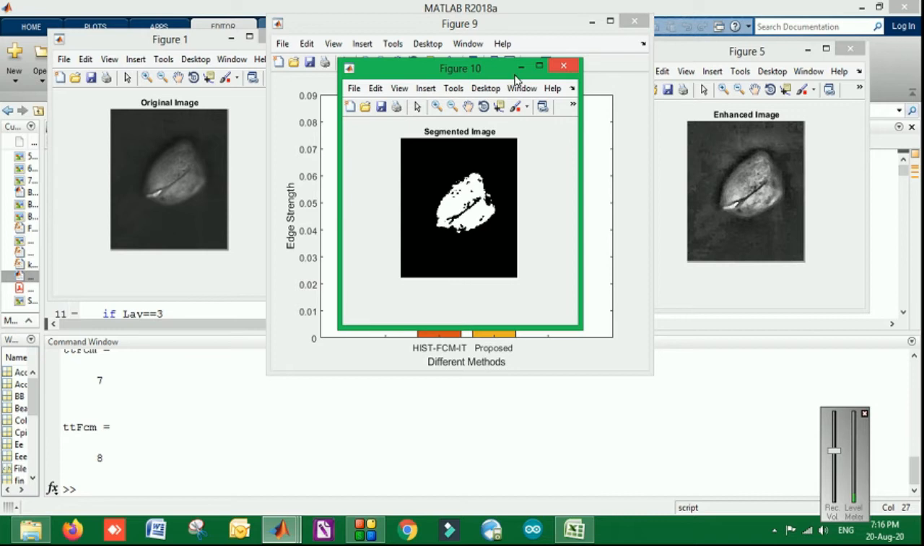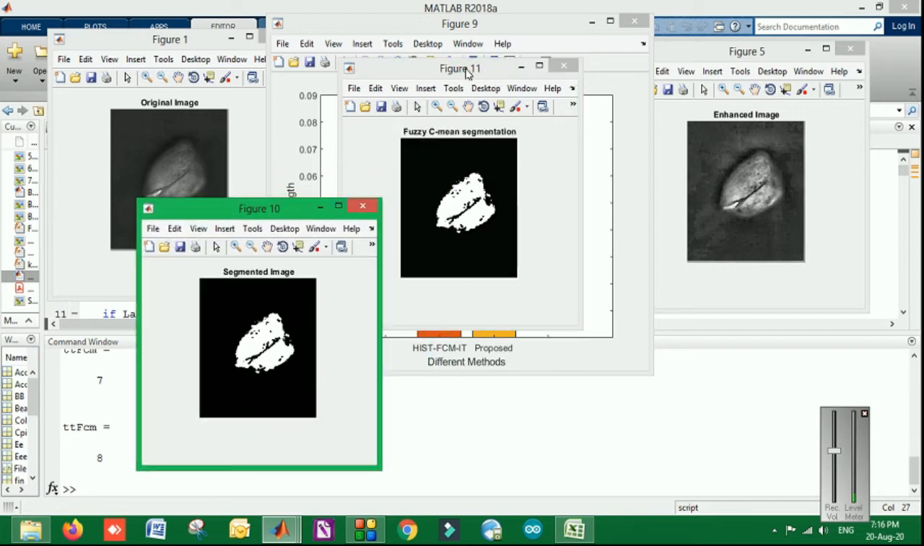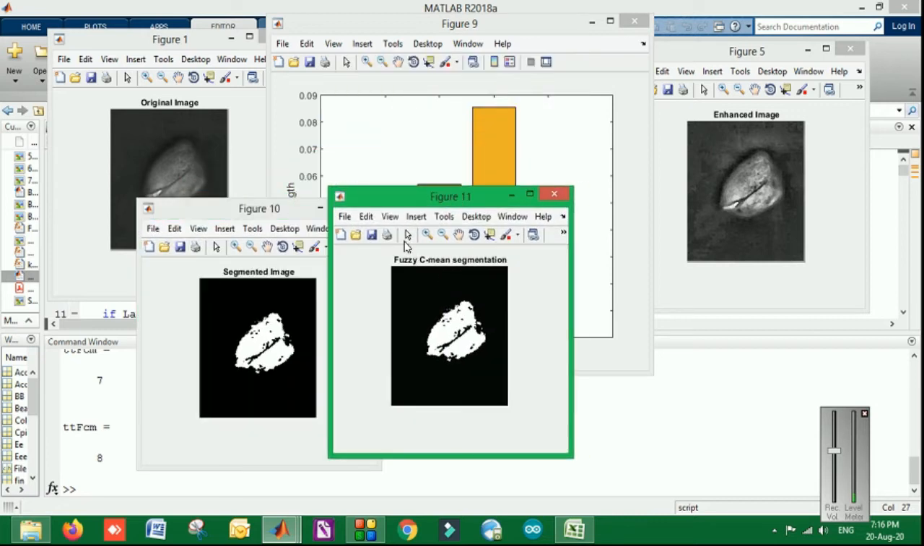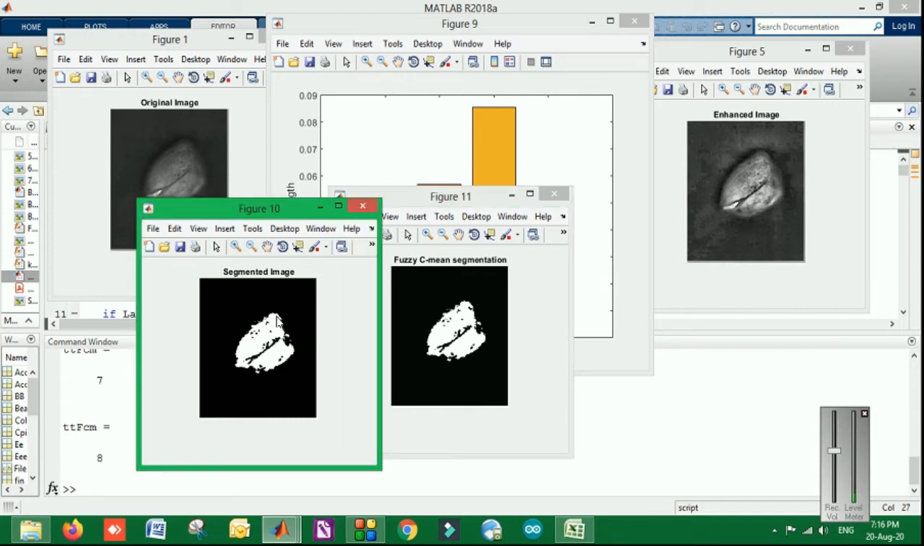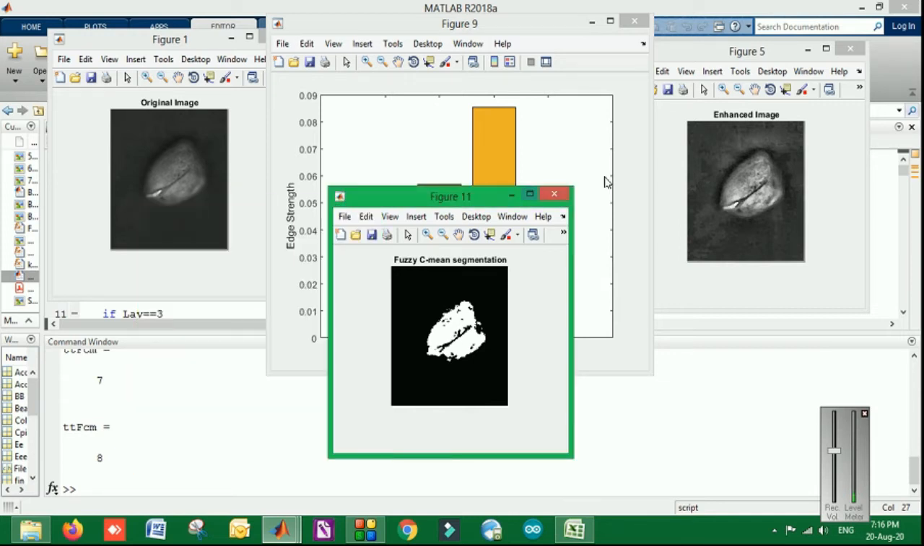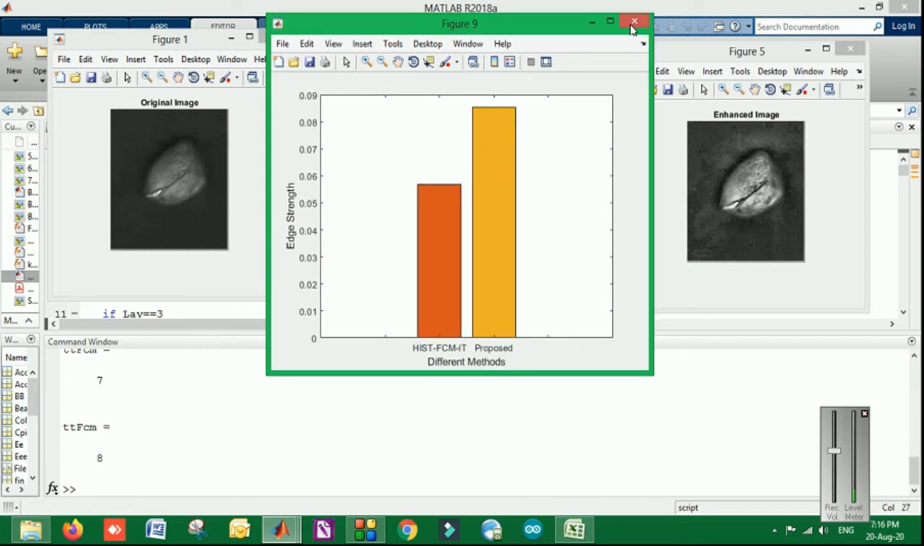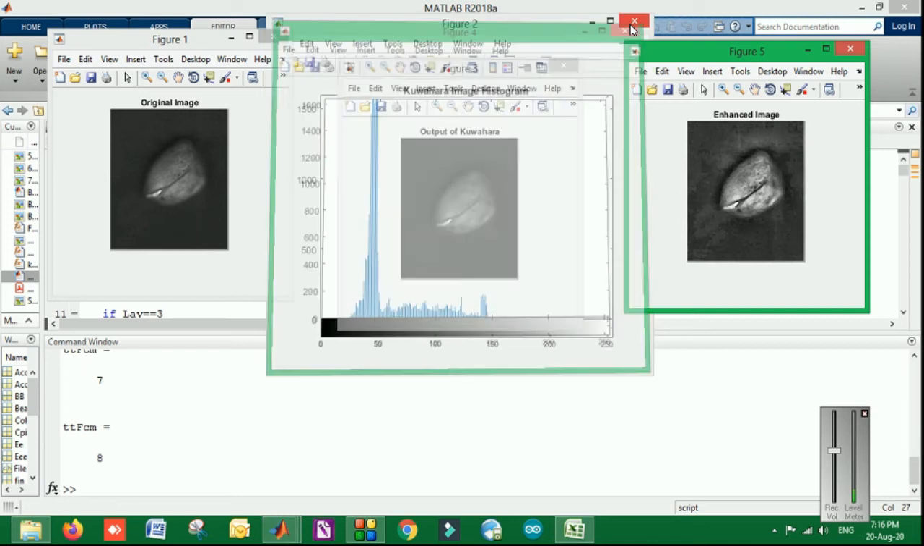The segmented image is in front of you, showing where the element is, and the fuzzy c-mean section is there. This is after the finalization of the fuzzy c-mean and the proposed algorithm, the combined model. So we have done the comparison over the edge strength and other factors. Histograms of each and every section are also given.